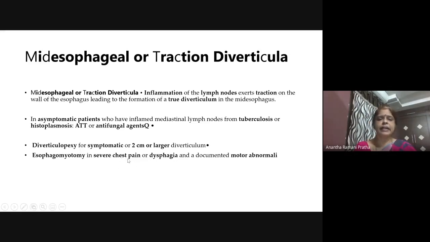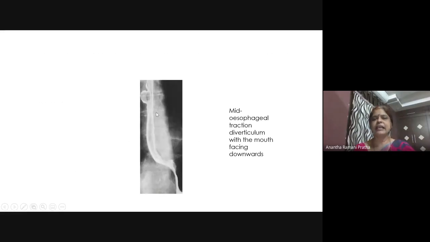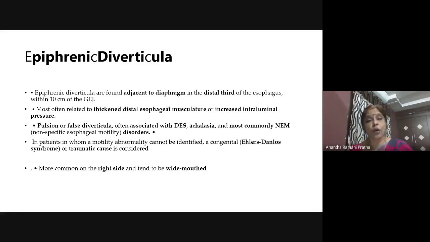The treatment is excision or diverticulopexy. Now you can see here a mid-esophageal diverticulum. There's a large mouth, and it is nicely emptying. The esophagus has got attached to the lymph node. So mid-esophagus is a traction diverticulum. It is a true diverticulum. Just remember this.